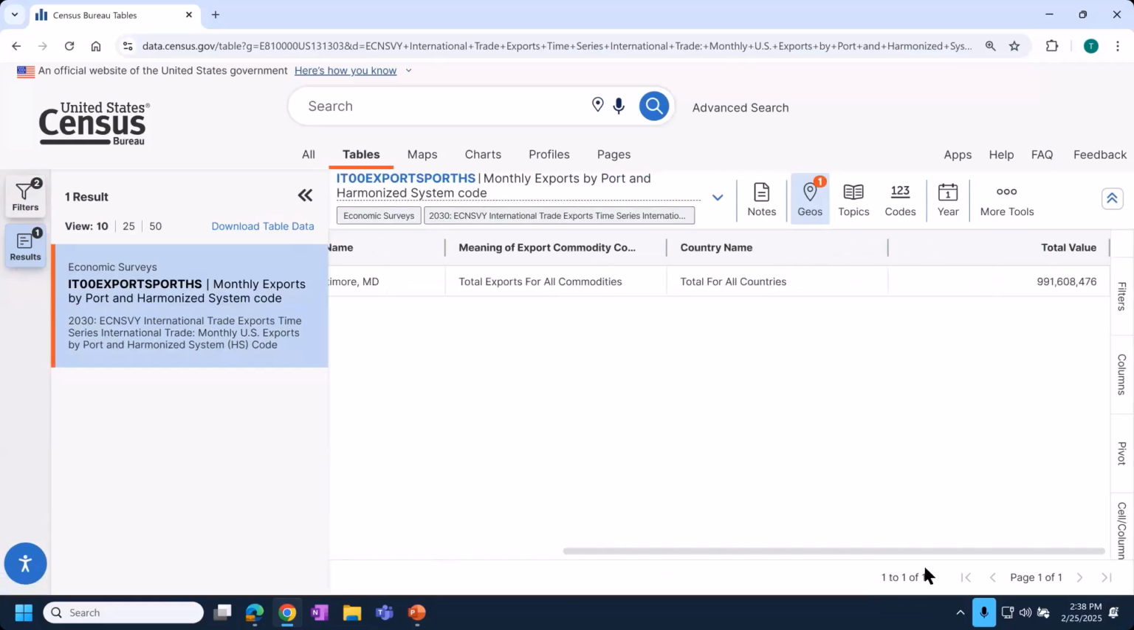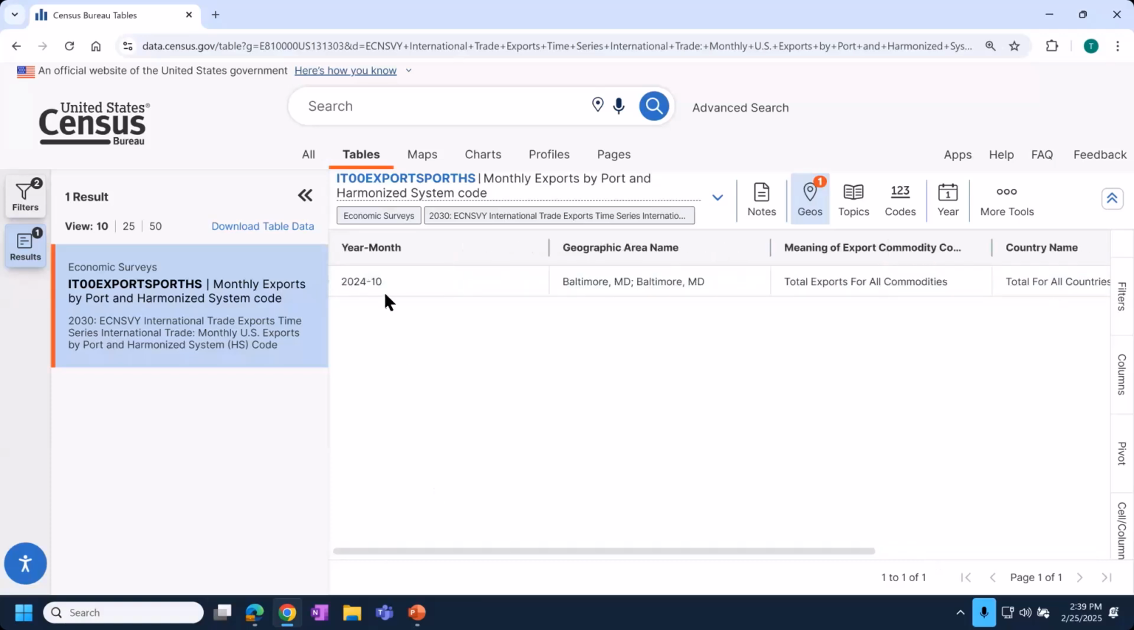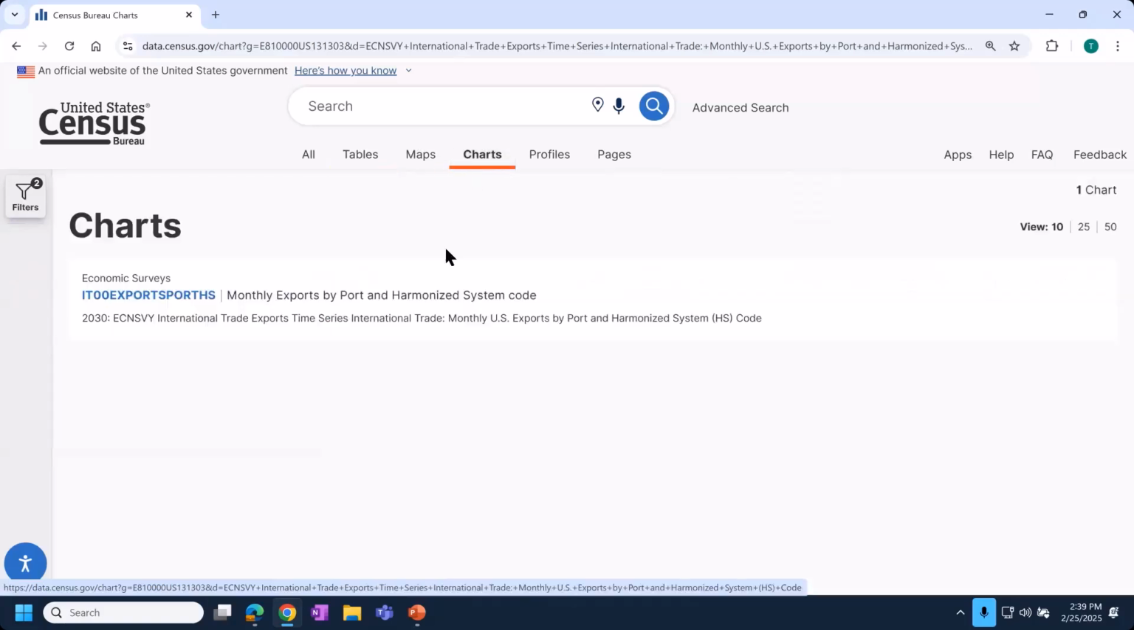On the right-hand side for economic tables, remember to scroll to the right. You see right-aligned columns and right-aligned values. This is the measure that you can glean from the particular table. So it shows a total value of exports for this port of 991 million for the month of October 2024. And this is where actually clicking into charts can help you see the data even more easily than trying to alter the table. But we'll go ahead and move on to that step at the top, choosing charts.